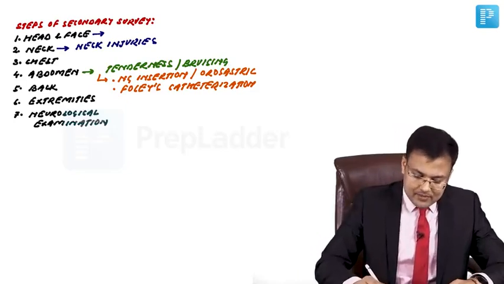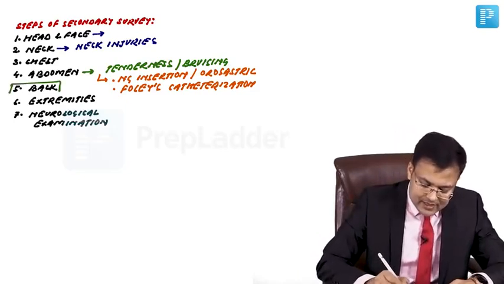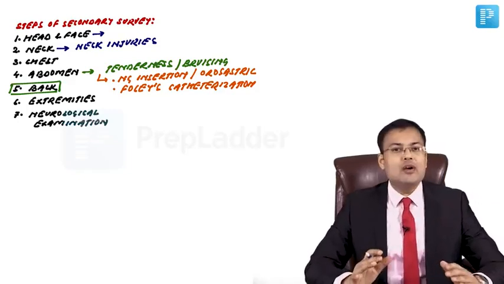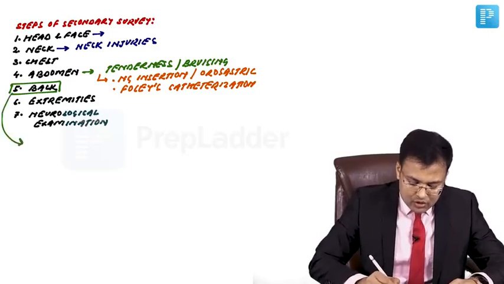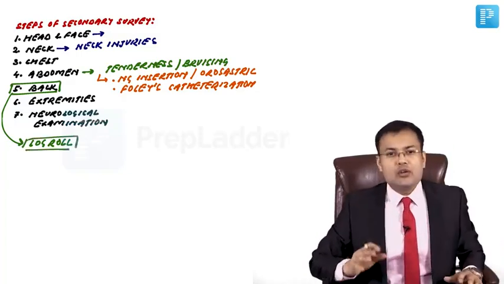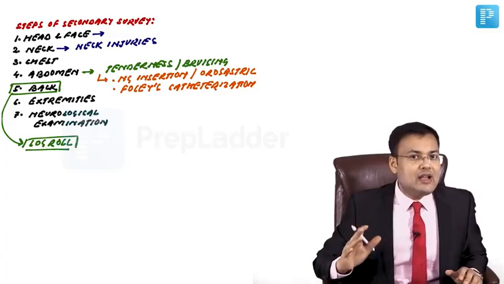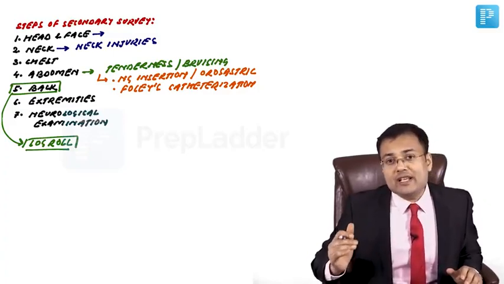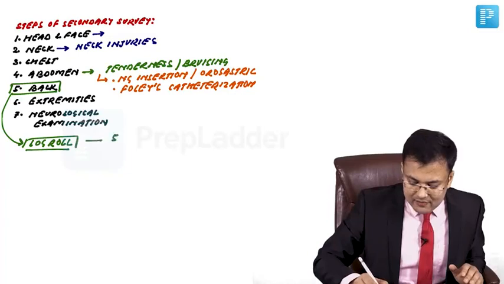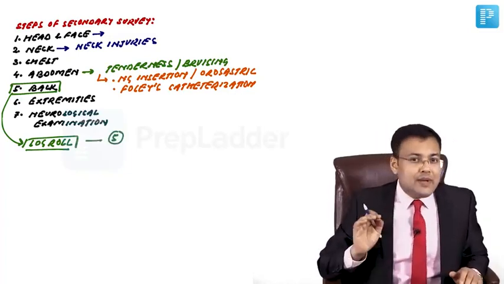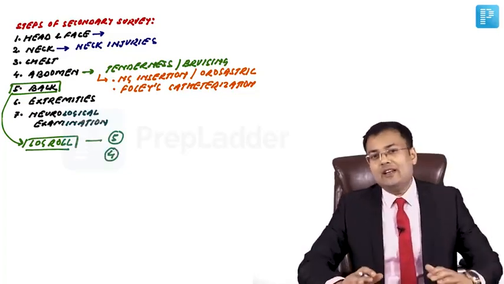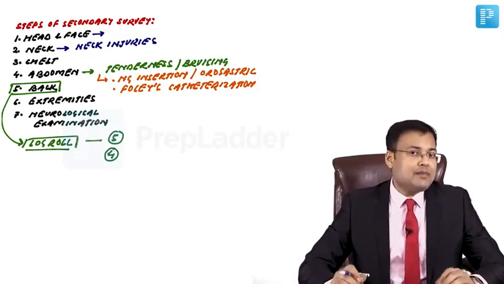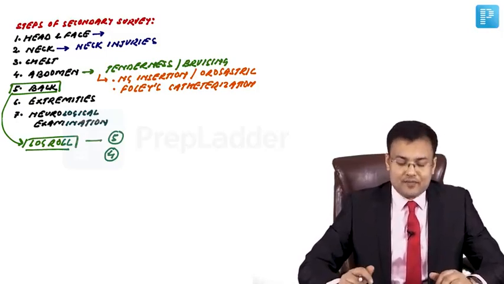Fifth step, very important. This is very important, asked frequently in exams. What's the other name of this step? It is also known as log roll. Examination of the back is also known as log roll. Two questions are asked. First, ideally, how many people are required for examination of the back? Ideally, 5 people are required. And the minimum number of people required for examination of the back is 4.